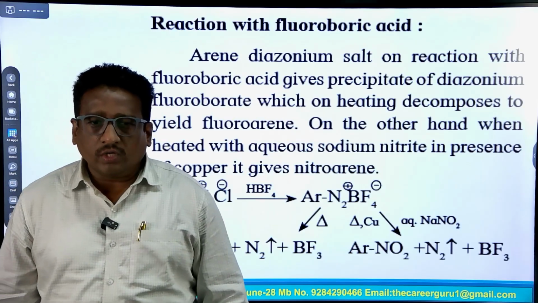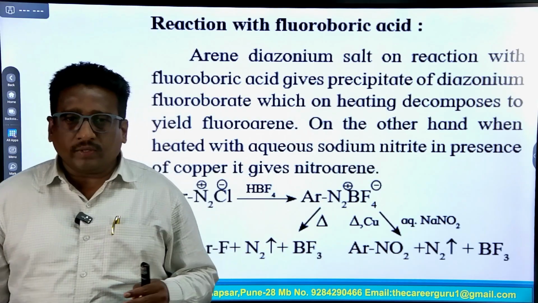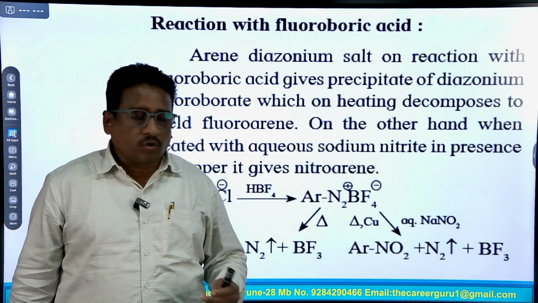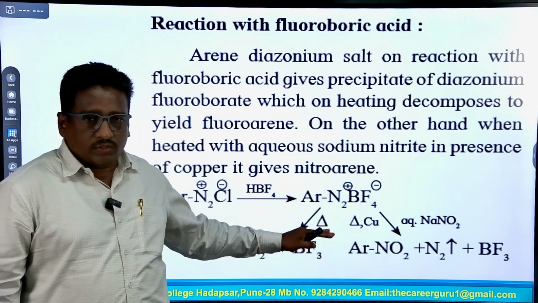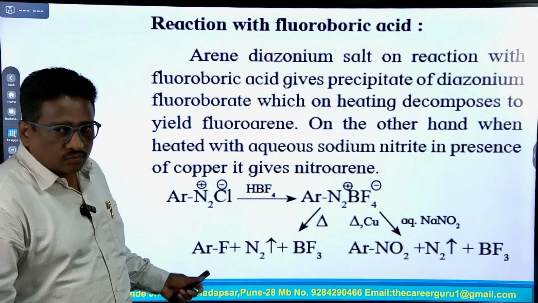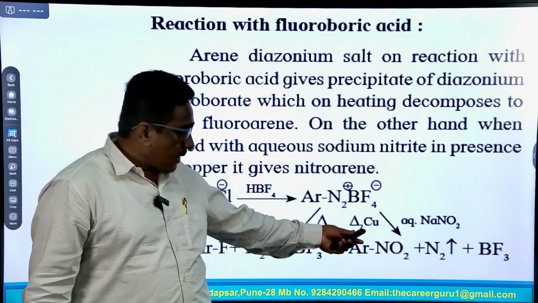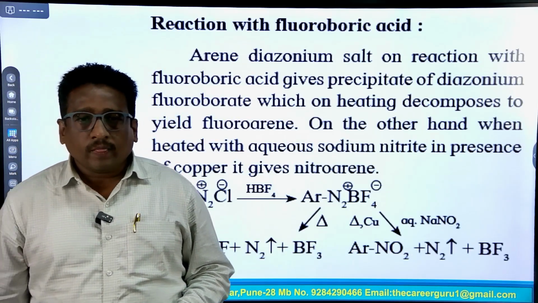So, this diazonium chloride or benzene diazonium chloride reacts with fluoroboric acid to form this salt molecule, and this salt molecule undergoes different reactions: in the first reaction, on heating it gives fluorobenzene, and in the second reaction it reacts with NaNO2 and copper to give nitrobenzene.